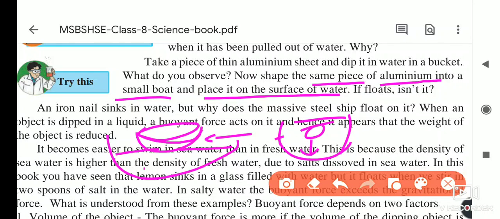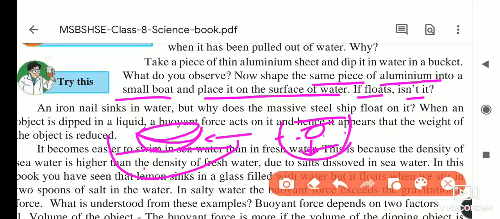But if we make the boat shape from that aluminum, it floats. And the reason behind it is its shape, so the surface of it floats. An iron nail also sinks. But why does the massive steel ship float on water?